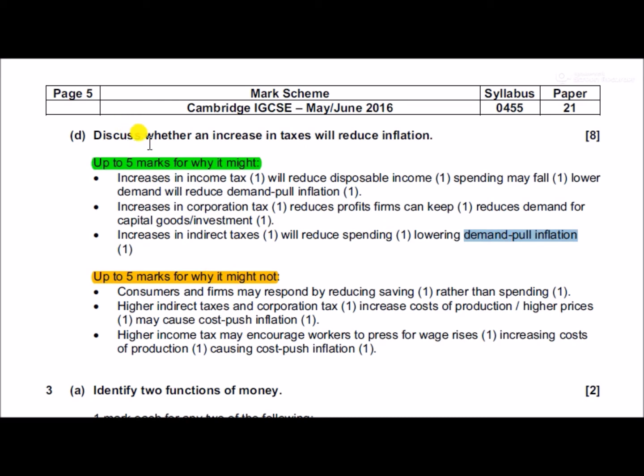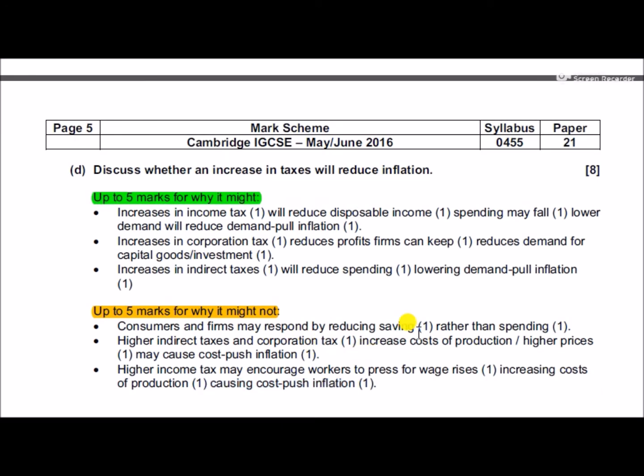However, for evaluation, discuss, you need to have 2 points to say it won't reduce inflation. So here we have consumers and firms may respond by reducing savings rather than spending. Higher indirect taxes will increase costs of production and higher prices, actually causing cost push inflation. So you'll get about 3 marks for explaining that. Maybe as a backup, make another point. Higher income tax may encourage workers to press for higher wage rises, thus causing more cost push inflation. So 2 points that it will, 2 points that it won't. Well explained, easily get you 8 marks.